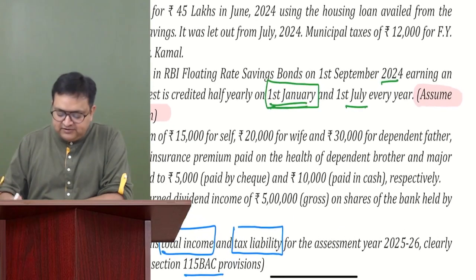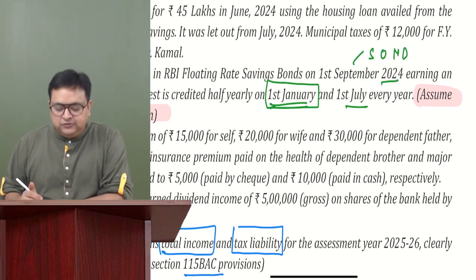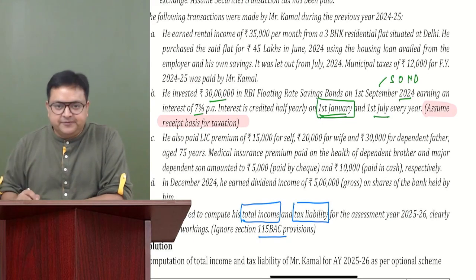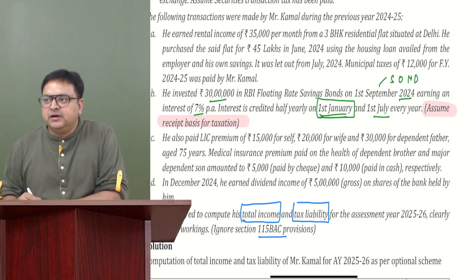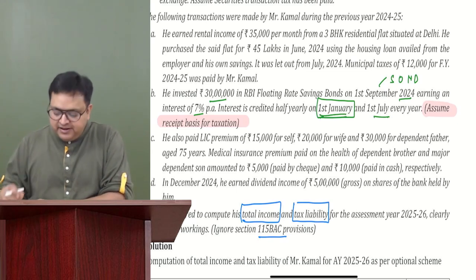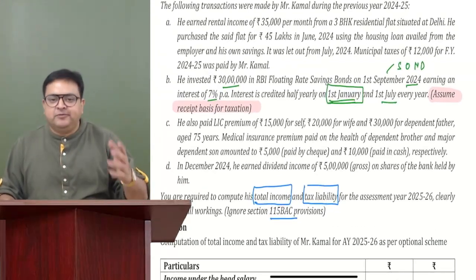September, October, November, December, so 4 months. 30 lakh into 7% for 4 months gives 70,000. Correct, Amar, Santosh and Raju sir. 70,000 would be taxable. Everybody, tell me, understood or not? If you want, I would be happy to explain again.